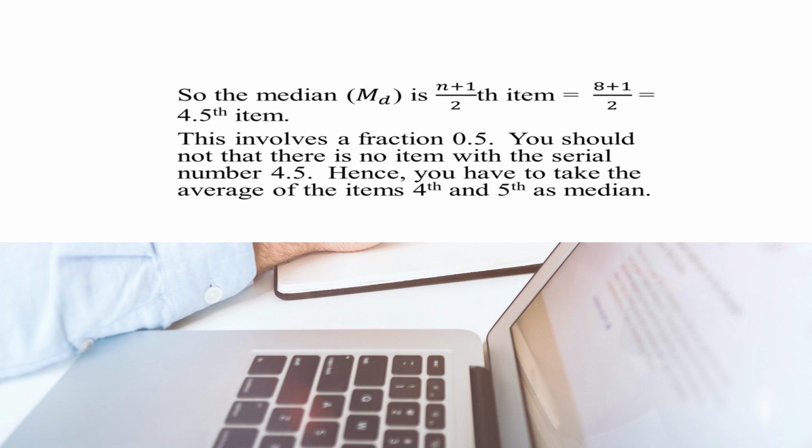In the earlier case when the number of observations was odd, you could exactly locate the position of the median, but in this case since the value is coming in fractions, there is no item with the serial number 4.5. So, we need to take the average of the 4th and 5th items as median.